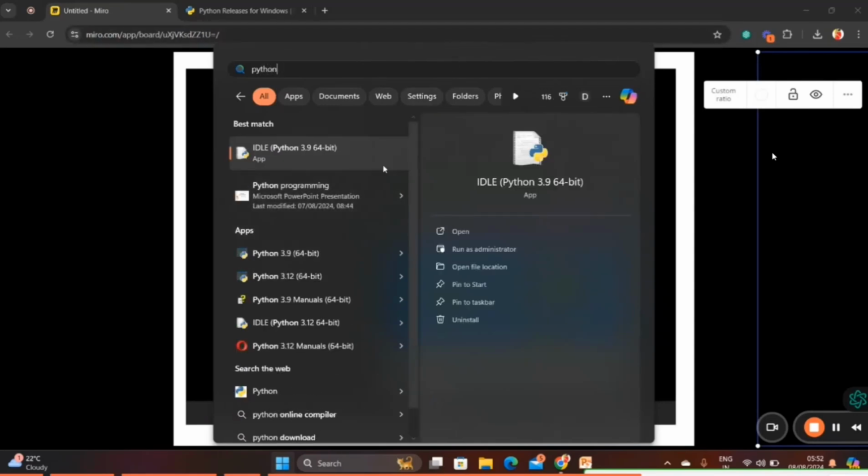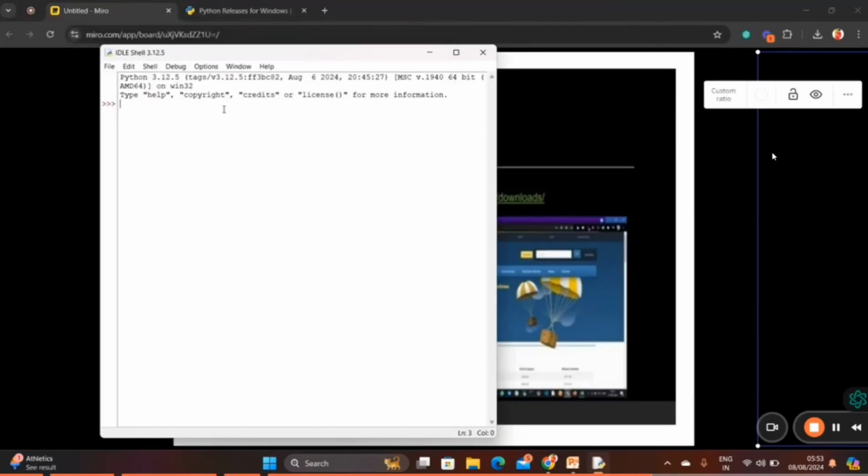Now see, in Python, what all do we have? We have Python IDLE. IDLE is nothing but an integrated development environment. An integrated development environment means we can use that also to write Python code. This is the Python software. If I click, see, this is also Python programming.